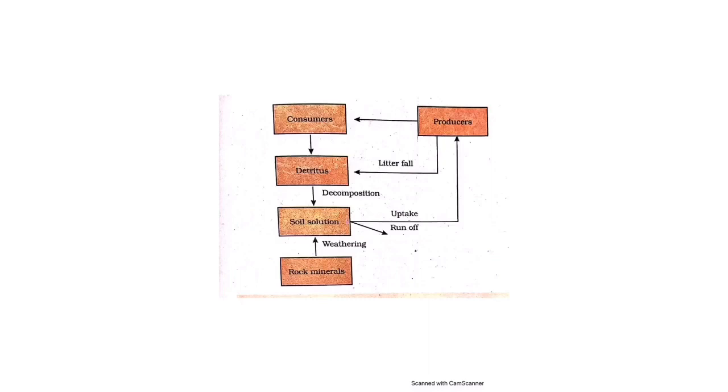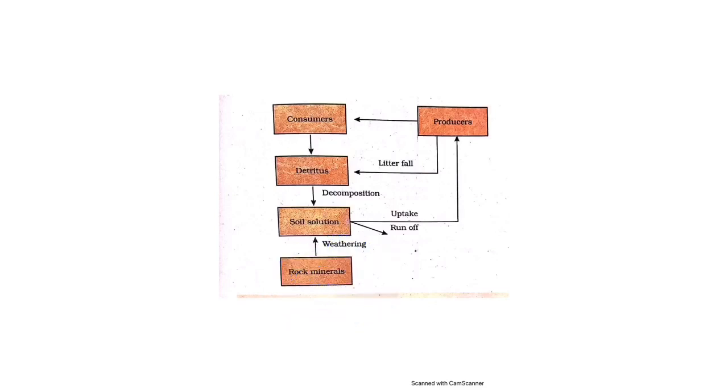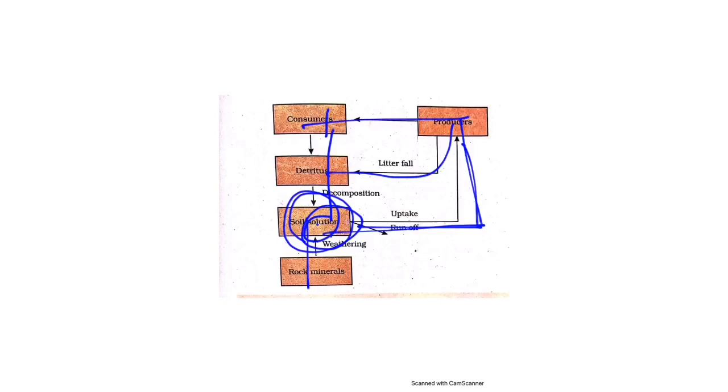First, what happens? A rock is within the earth, the soil is there. Within the earth, the phosphorus is there. The rock materials undergo weathering. So in the process of weathering, phosphorus is released into the soil. When the soil gets it, it is absorbed by the producers. From producers, consumers. When consumers or producers die, again they undergo decomposition. And again the phosphorus is released back to the soil, again it is absorbed by the producers. This is about the phosphorus cycle, and by this we completed ecosystem.